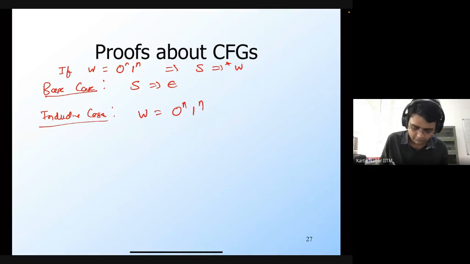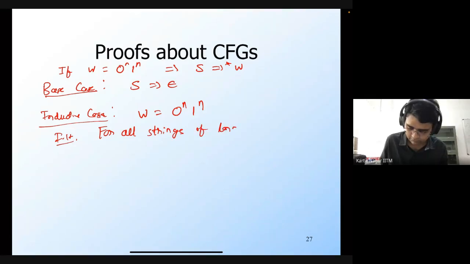This is the inductive hypothesis. The inductive hypothesis says that for all strings of length less than the length of W, there is a derivation.